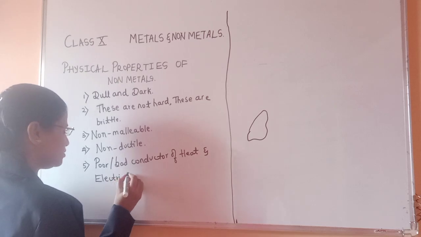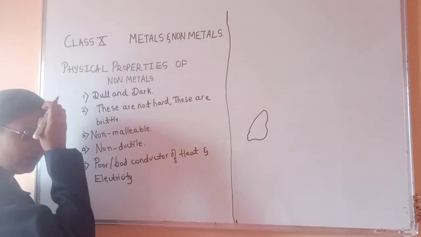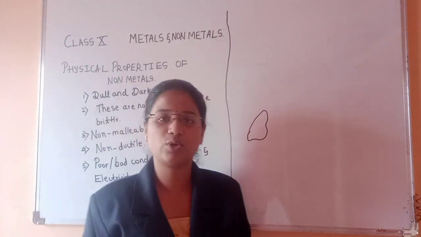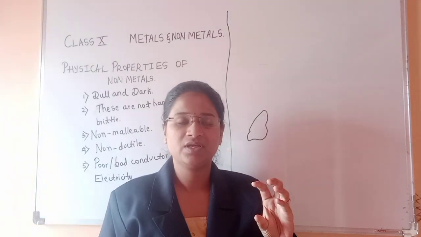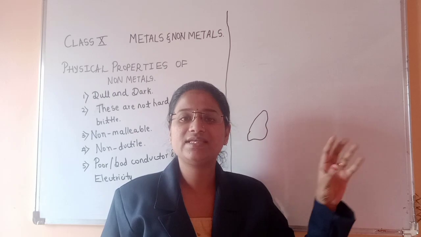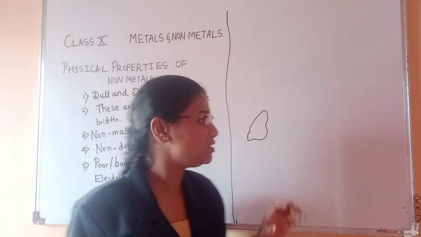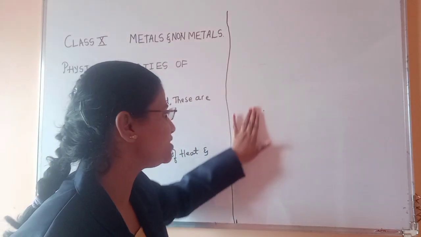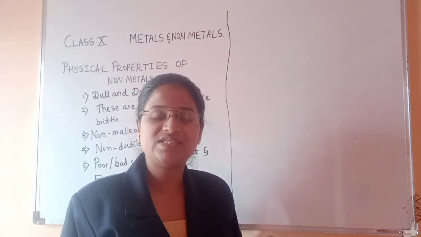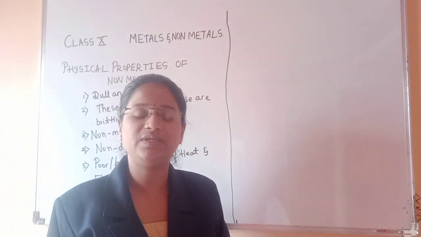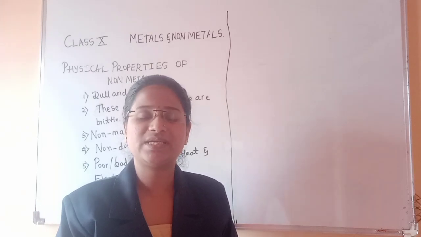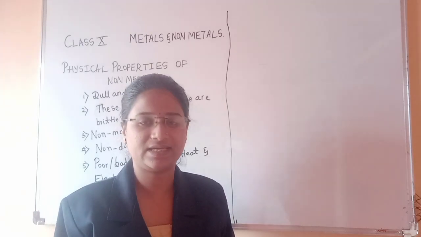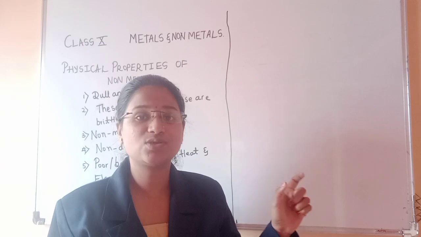Okay, so here what happens is, on the basis of only physical properties, we cannot say that this element is a metal or a non-metal, because we have so many exceptions in the physical properties. For example, metals are generally solids, I said. Non-metals will be present in the form of solid, liquid and gas. But metals are solids, I said.